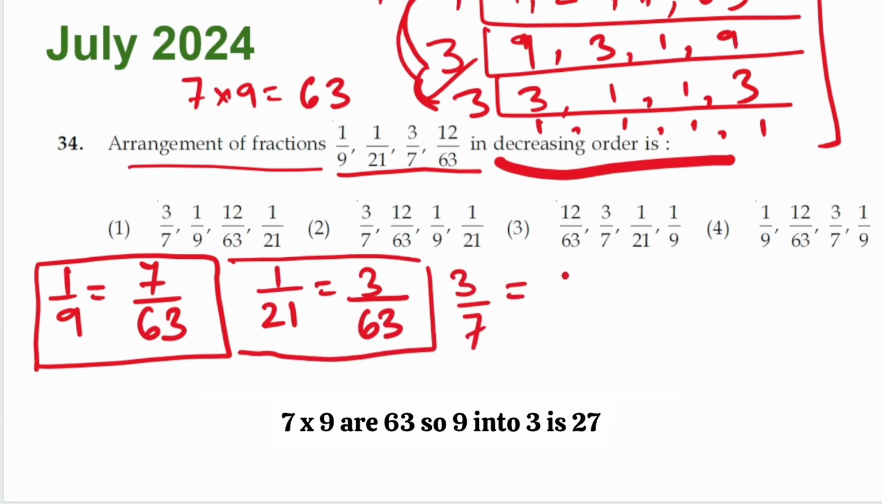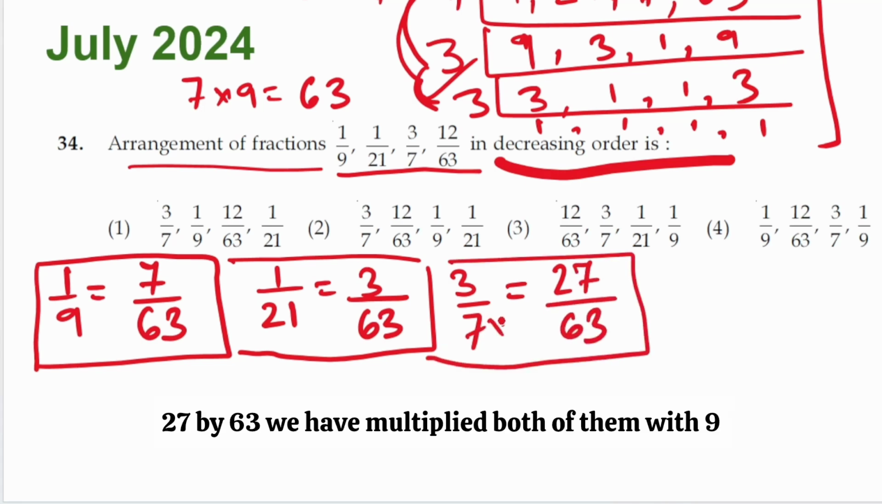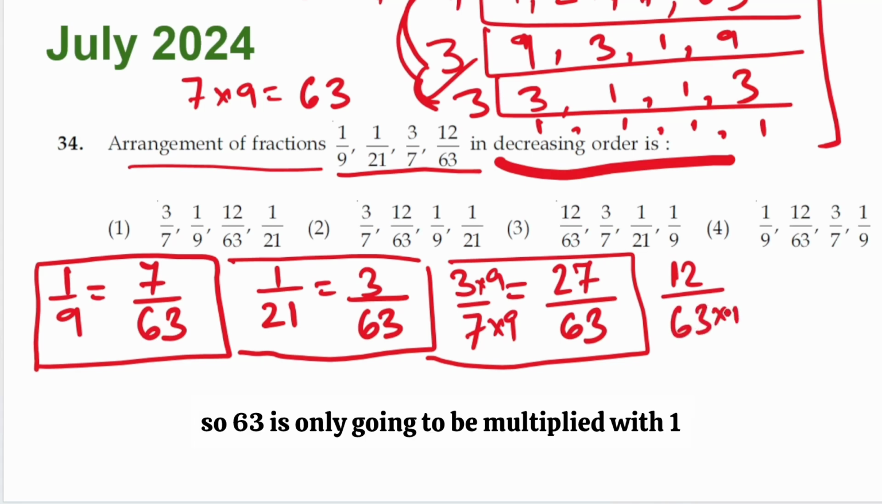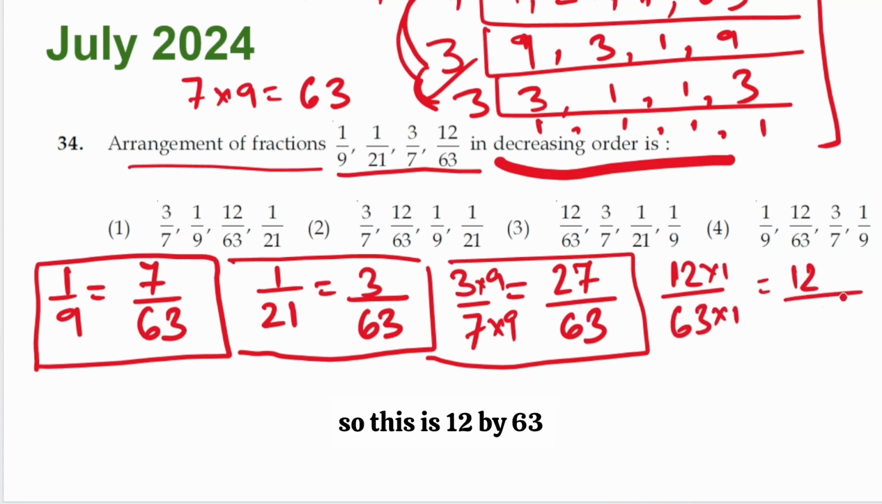So 9 into 3 is 27. 27 by 63. We have multiplied both of them with 9. And the final one is 12 by 63. So 63 is only going to be multiplied with 1. So this is 12 by 63.